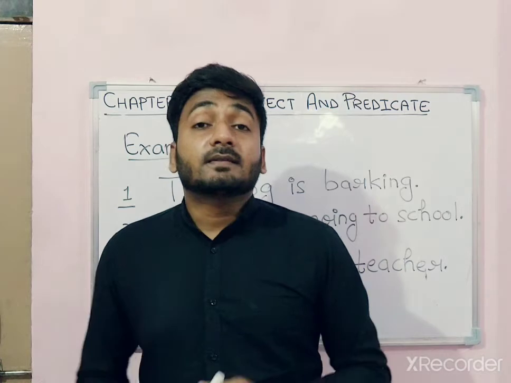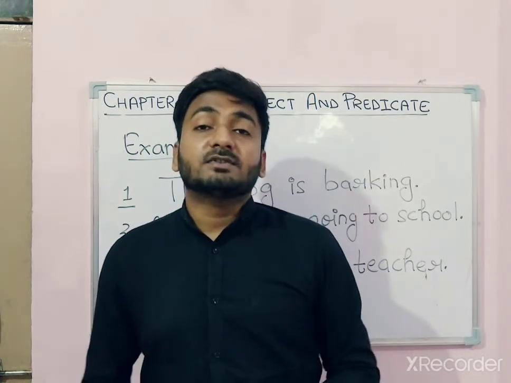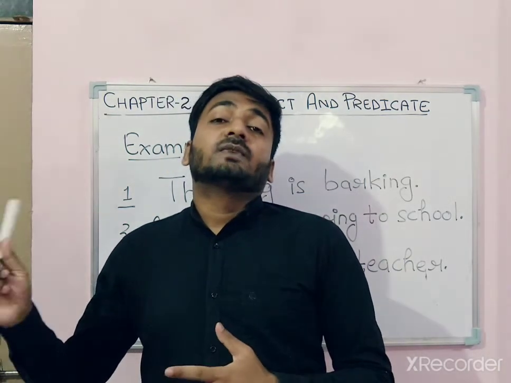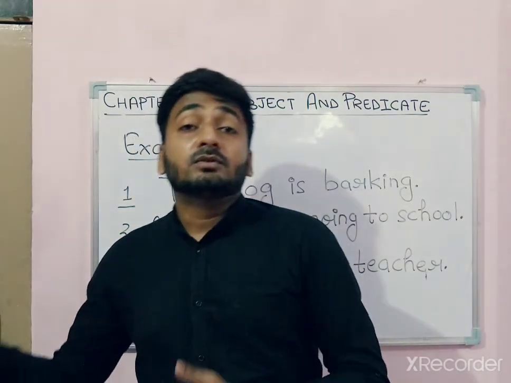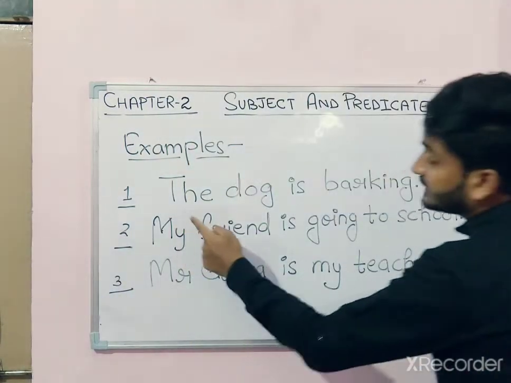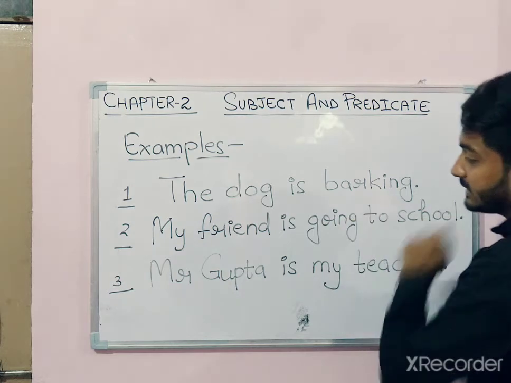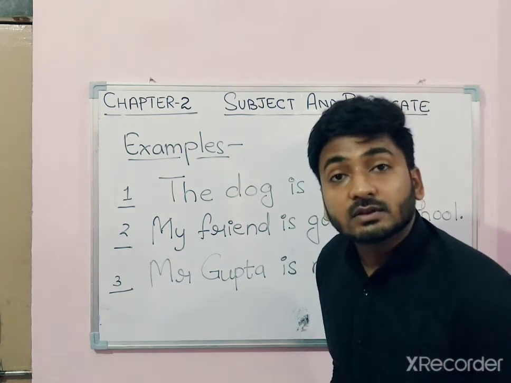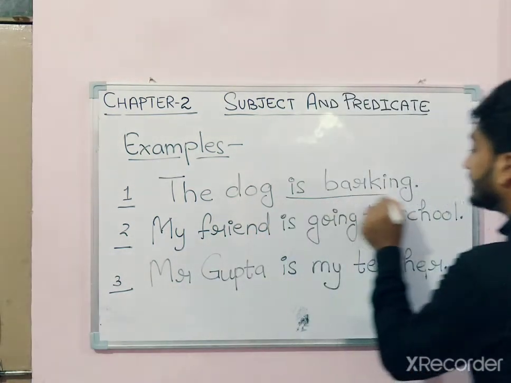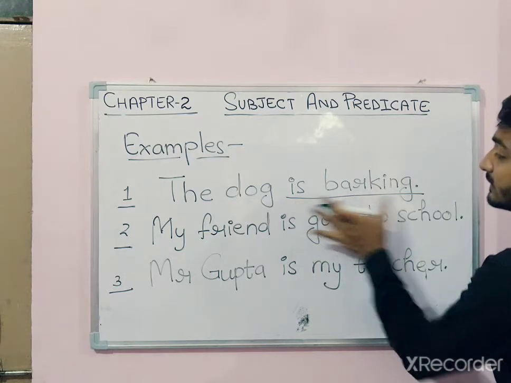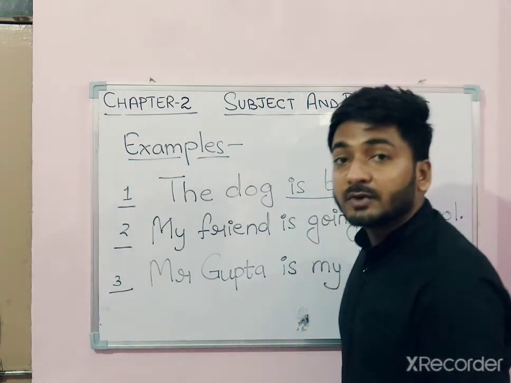Now look at these examples. We have taken the same examples that we took when I was teaching you the subject. The very first example is: the dog is barking. What is the dog doing? Barking. That means this part, the verb part, is the predicate.